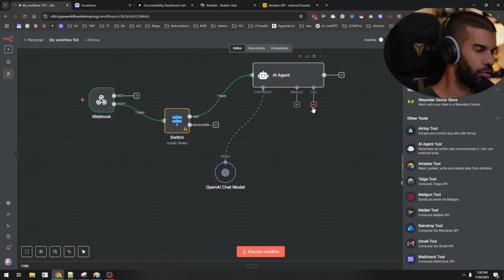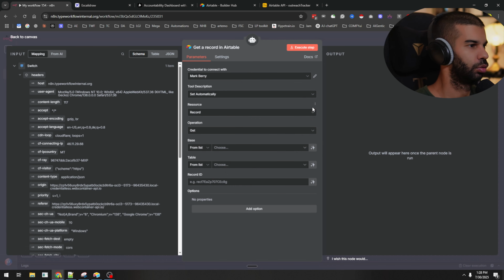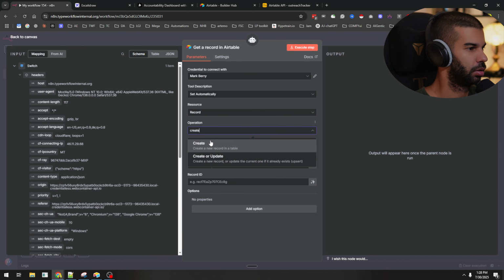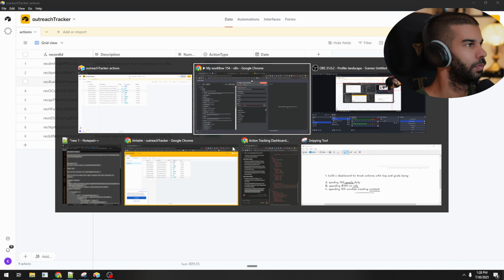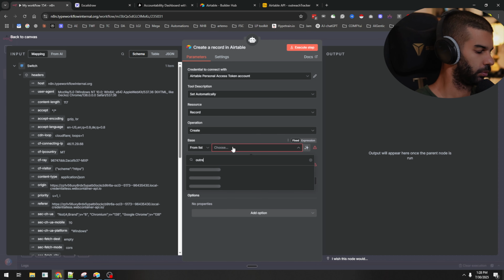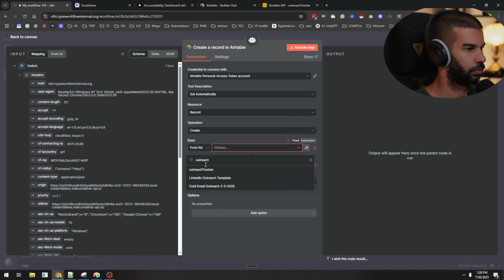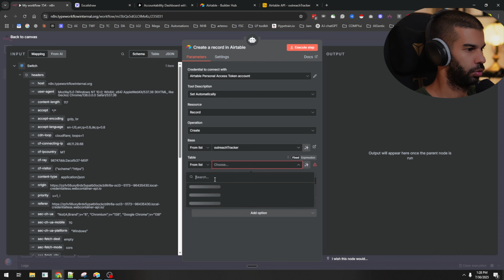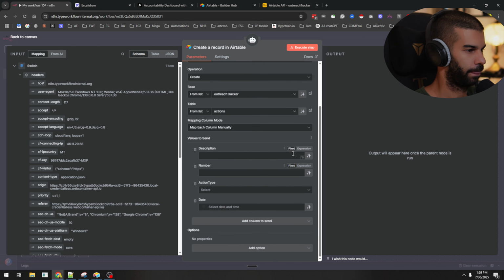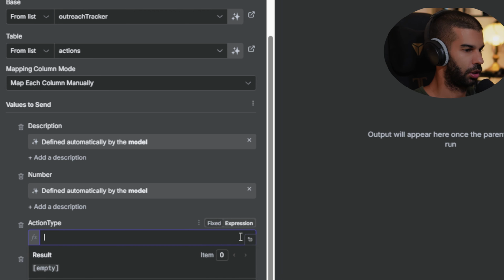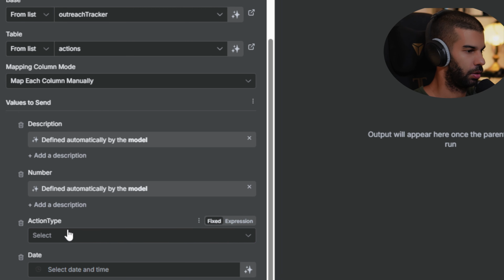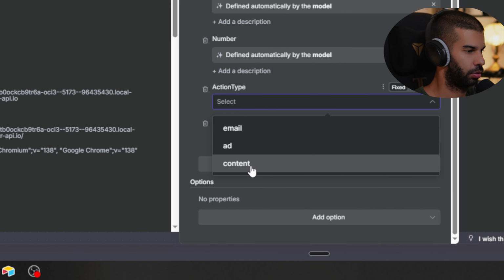So let's go to tools, go to Airtable, let's go to resource being create, connect to the right Airtable, which was called outreach tracker. Choose the actions table, and let's just leave this to the AI to define. So actions type, this is email or ad or content.